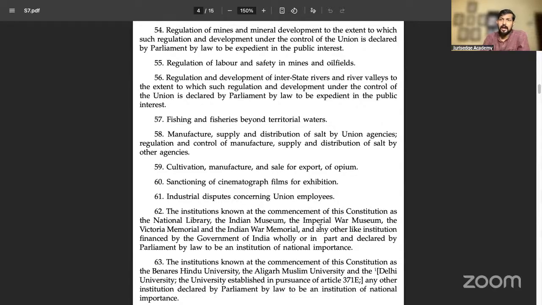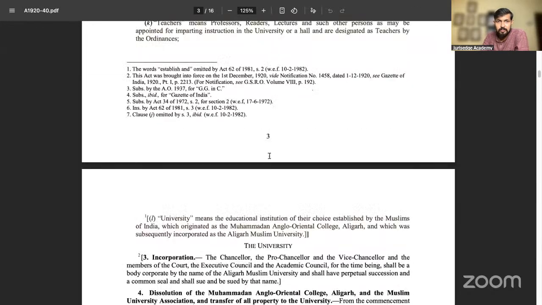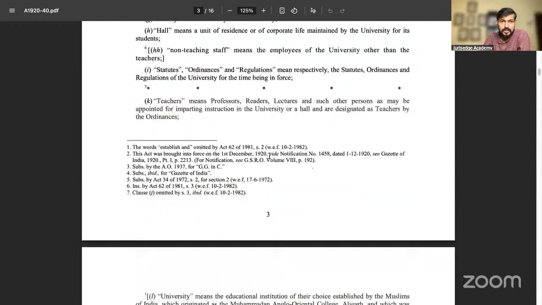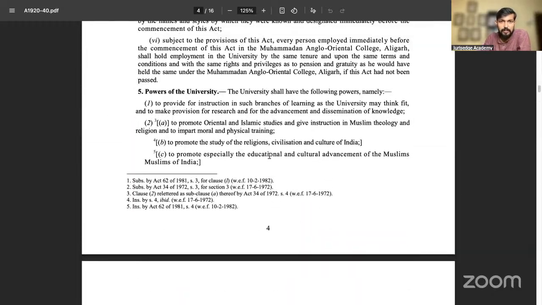Why the Aligarh Muslim University was treated as not a minority university by the Aziz Basha case, and later, as you know, in 1972 and 1981, two very important amendments were made. If you look at the amendments, I'll show you a few. One of them, the 1981 amendment, is to change the Aziz Basha. I was telling in the very first class, it was changing the Aziz Basha.